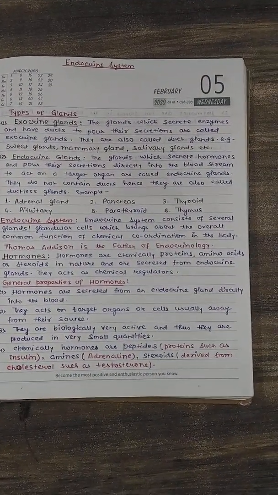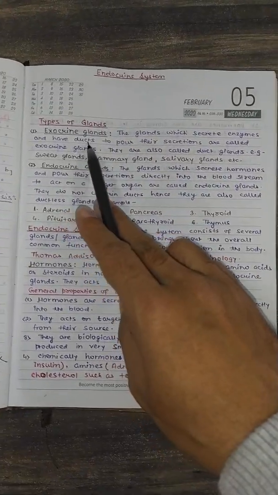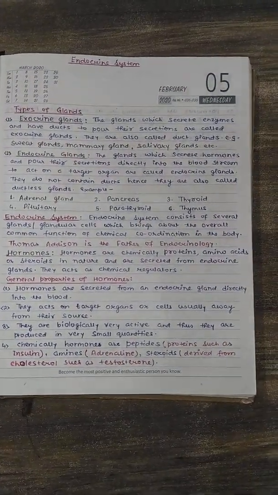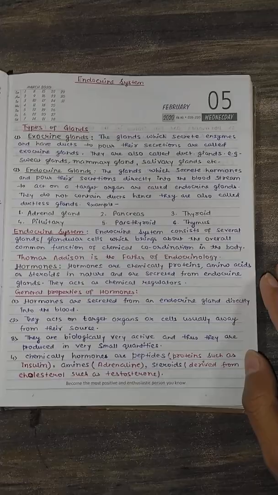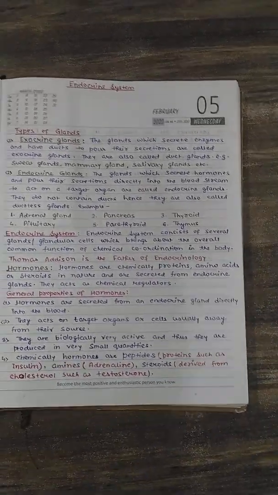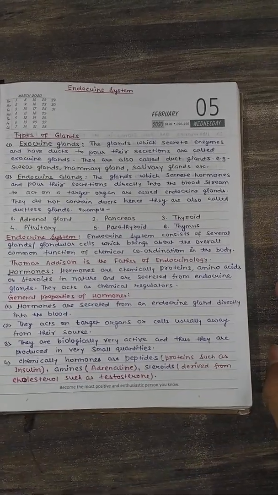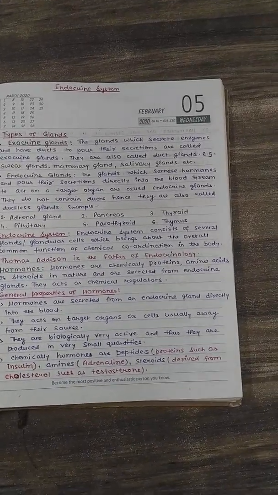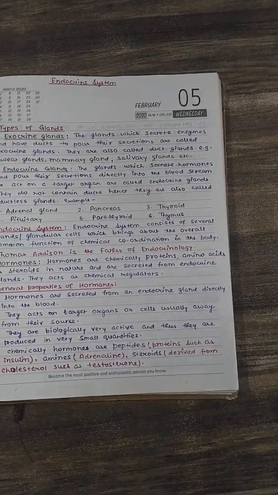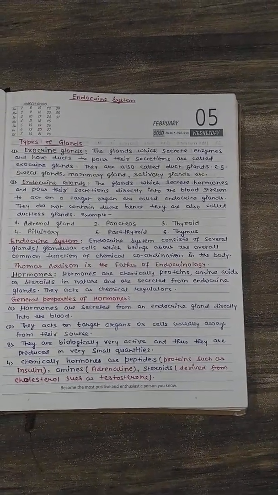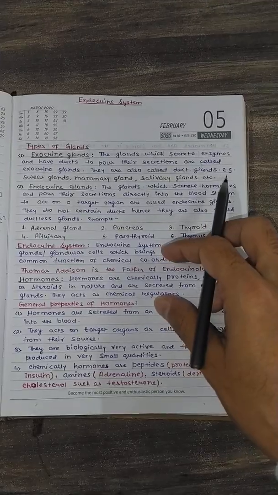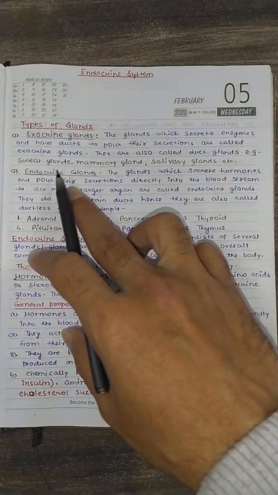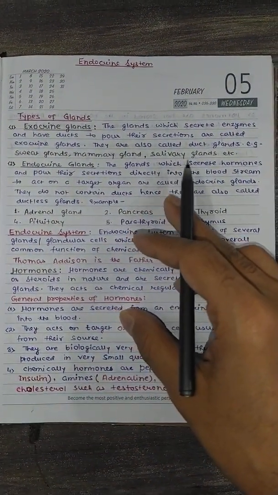The exocrine glands secrete enzymes and have ducts, which is more important. They have ducts to pour their secretion. Just suppose water from a tank is coming out through a pipe; that is like the exocrine gland. They are also called duct glands. Examples of exocrine glands are the sweat gland, mammary gland, salivary gland, etc.